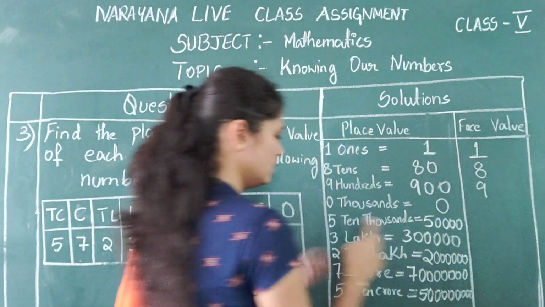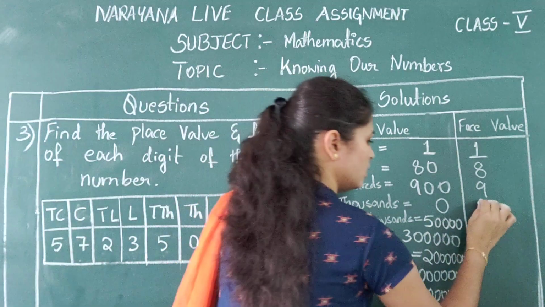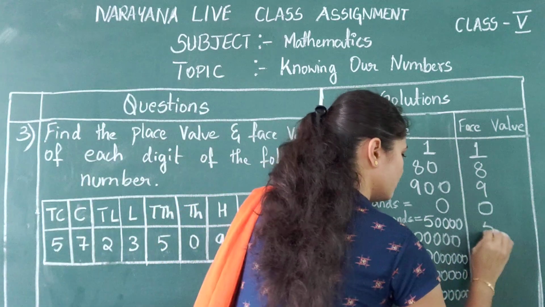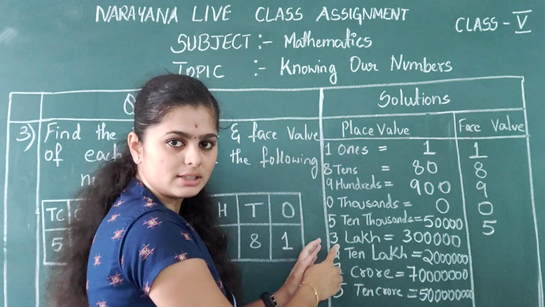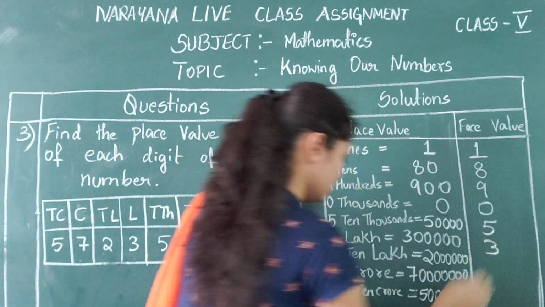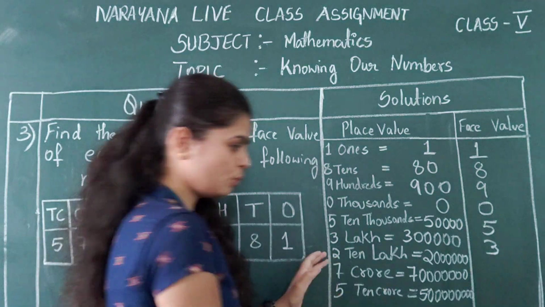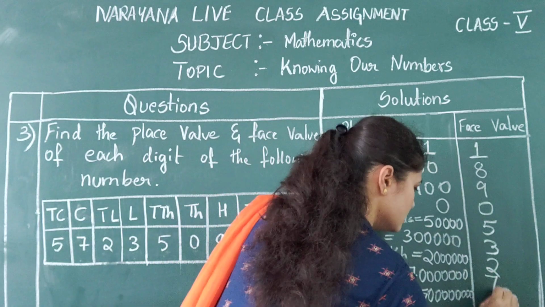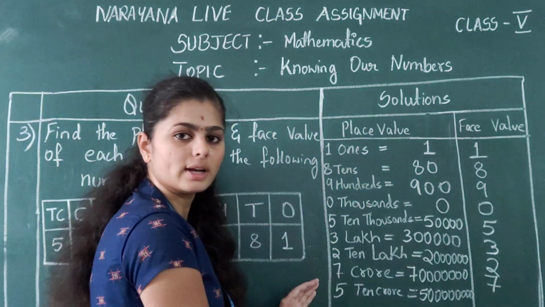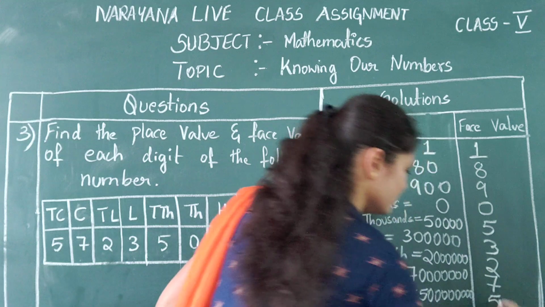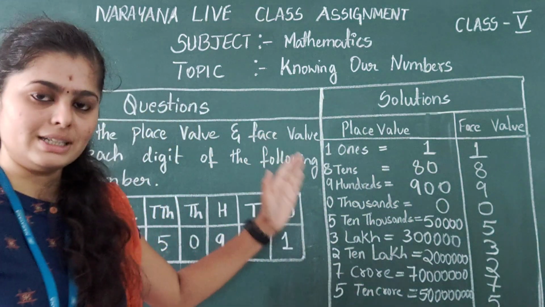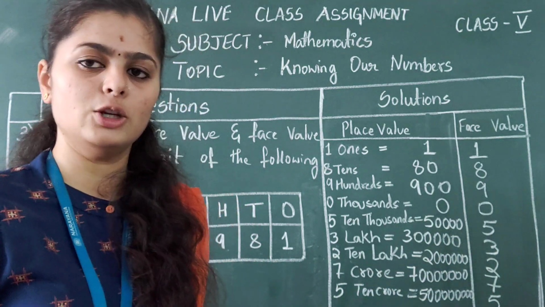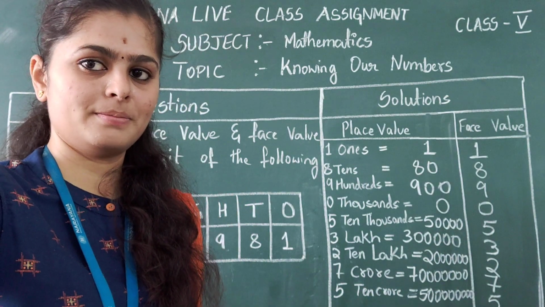So write 9. In 1000 place it is 0. So 0. In 10,000 place it is 5. 5. In lakh place it is 3. 3. In 10 lakh place it is 2. 2. In crore place it is 7. 7. And in 10 crore it is 5. So 5. So understood? Only the place value will change but not the face value. So this is the solution for the third question.